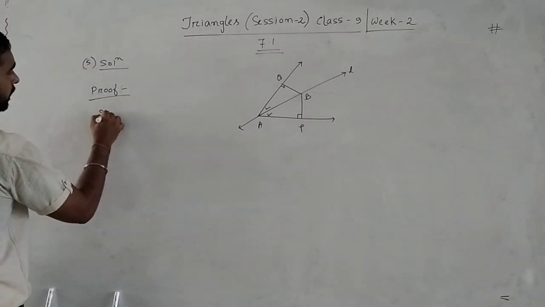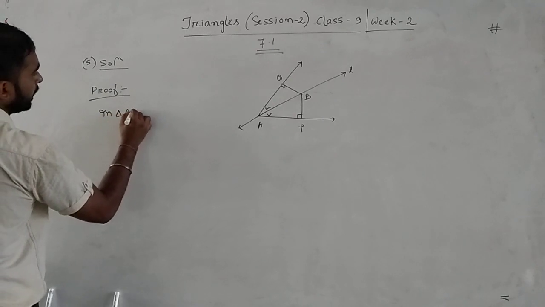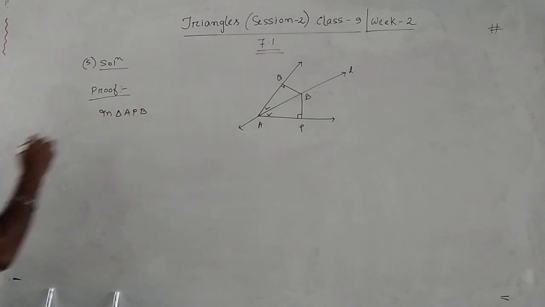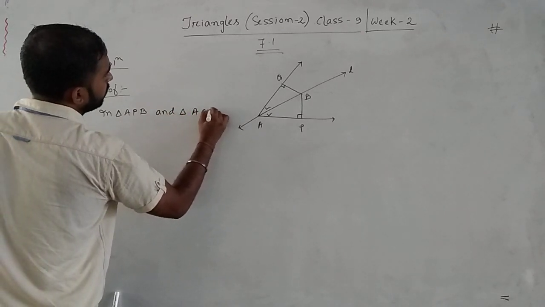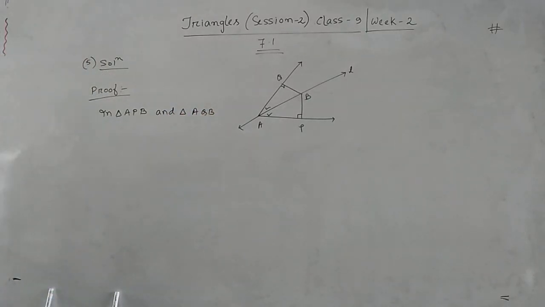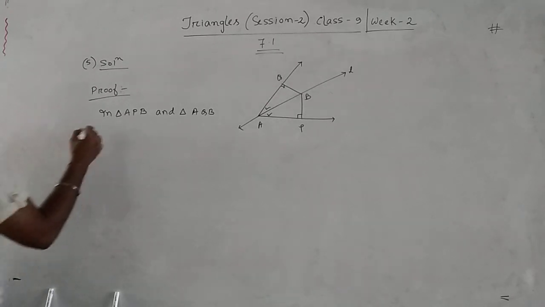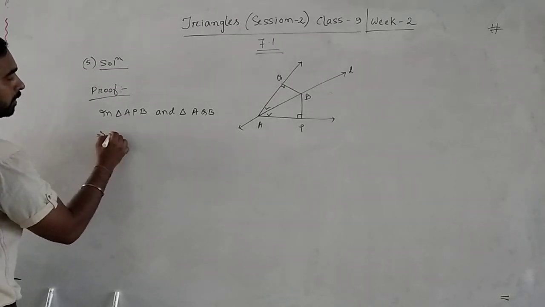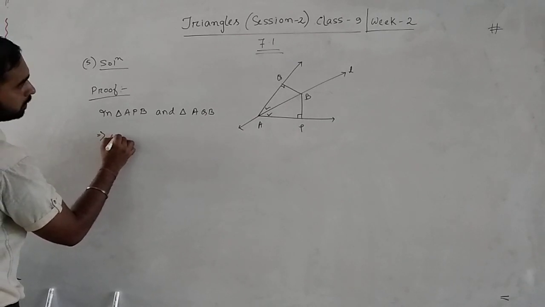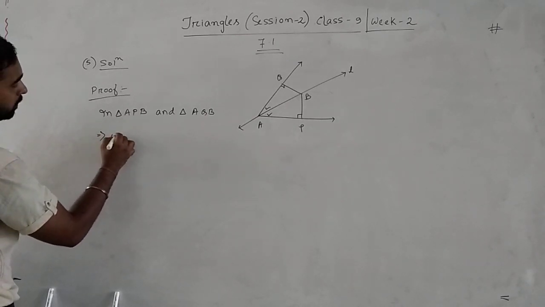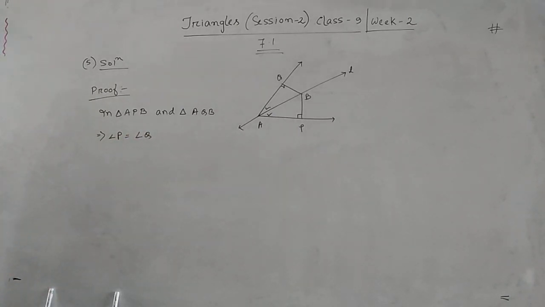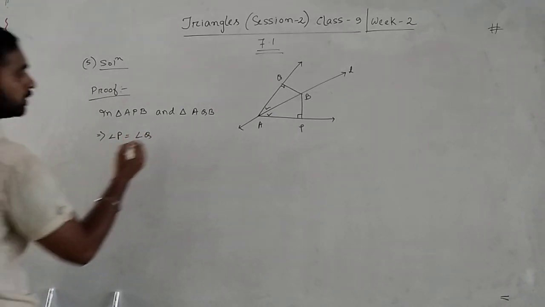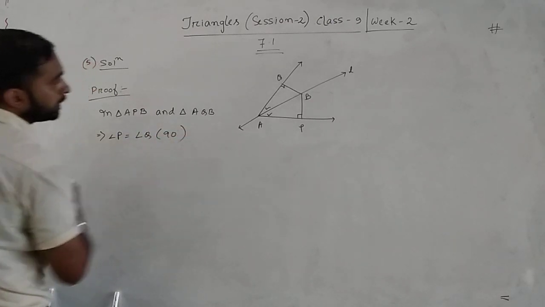In triangle APB and triangle AQB, angle P equal angle Q, both are 90 degrees.